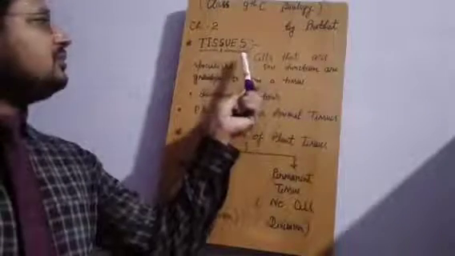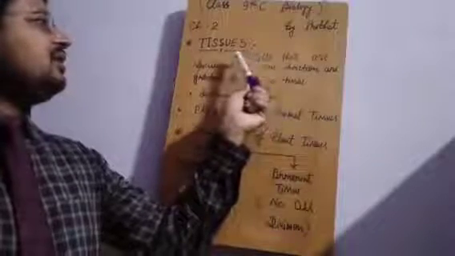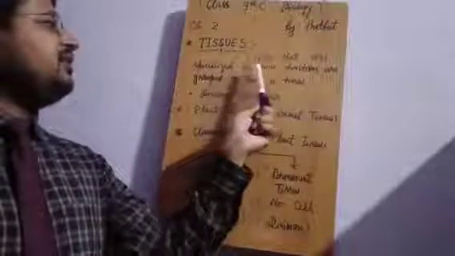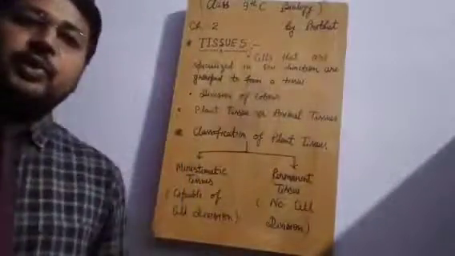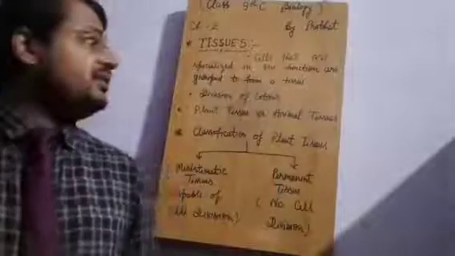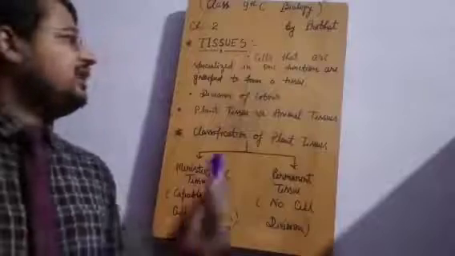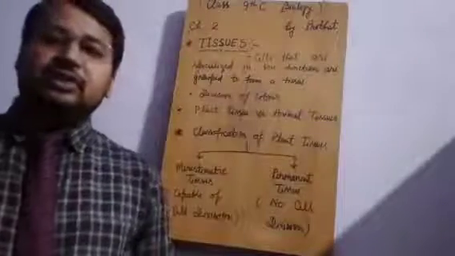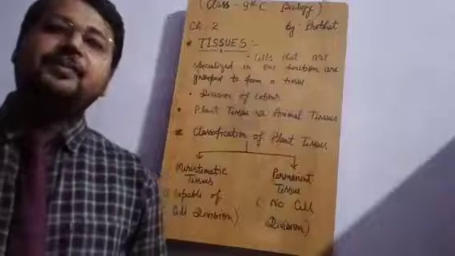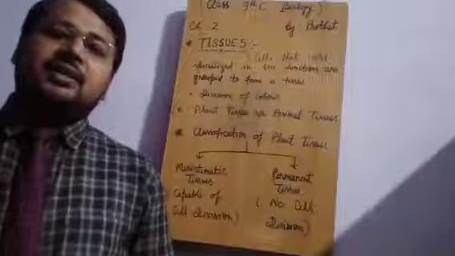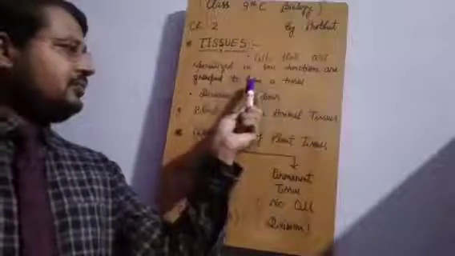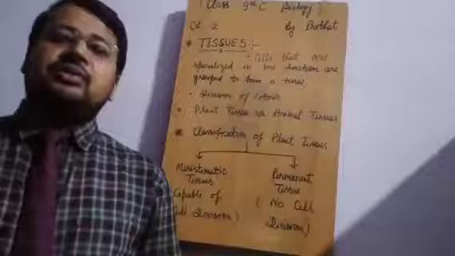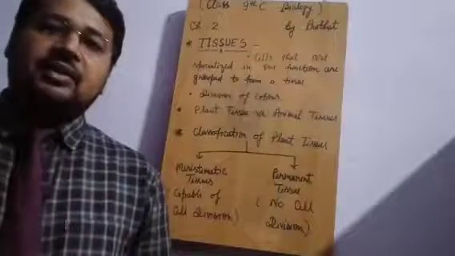So tissues, the definition is given: tissues are cells that are specialized in one function and grouped to form a tissue. So when a group of cells are doing some specific function, they are specialized in a particular function and they form a group that is called tissues. So you can understand that tissues are groups of cells, like cells of your nervous system. Nerve cells constitute tissues, that is called nervous tissues.